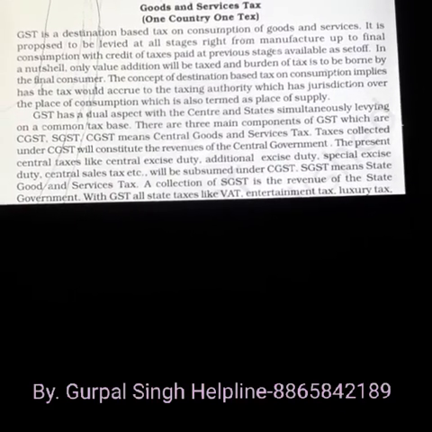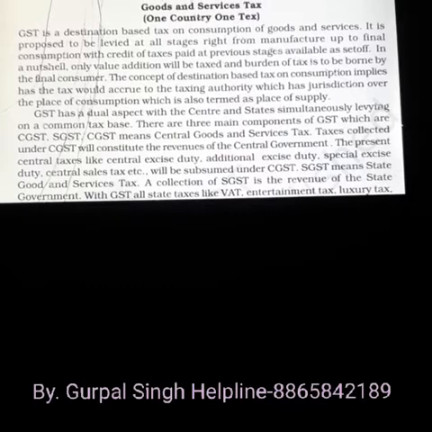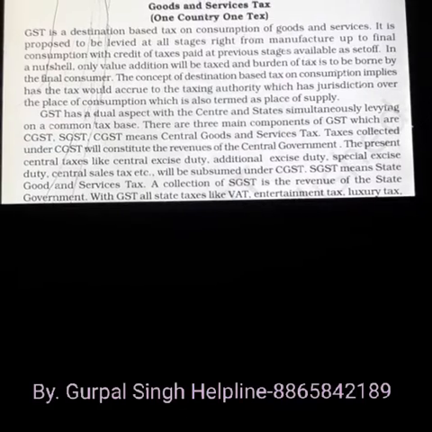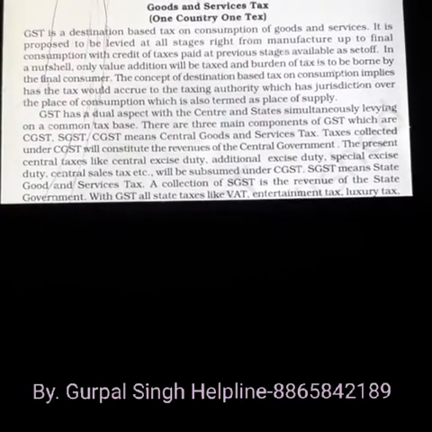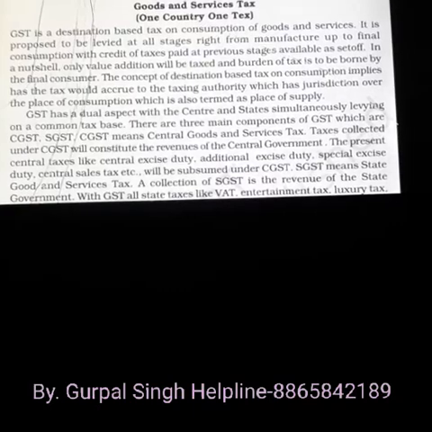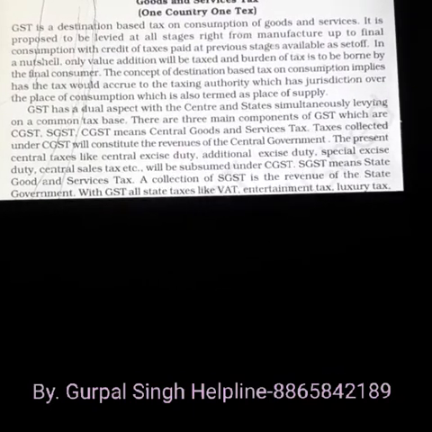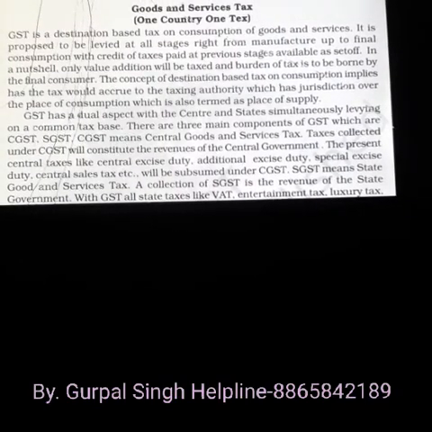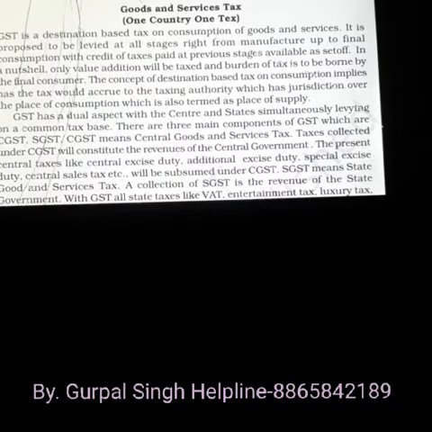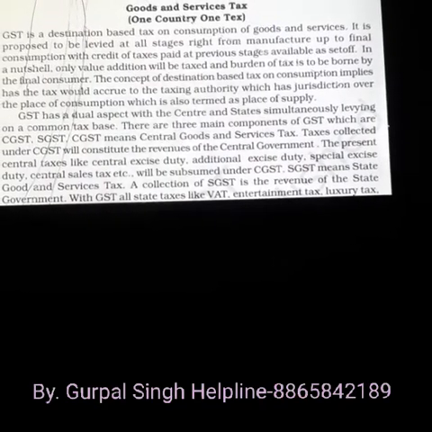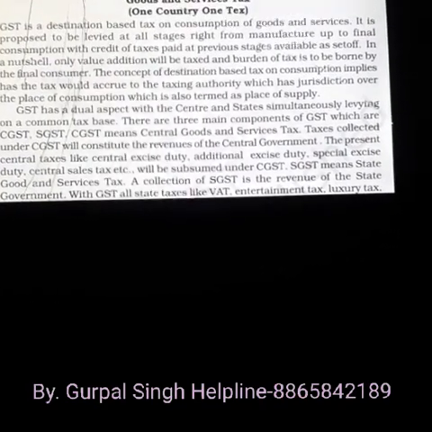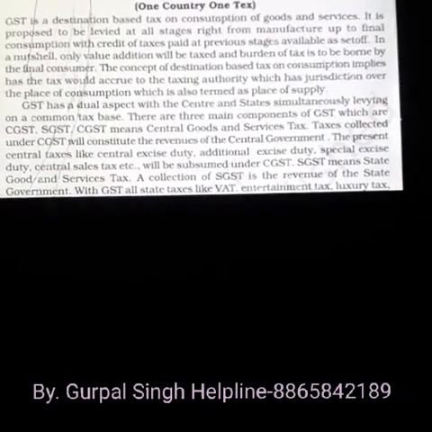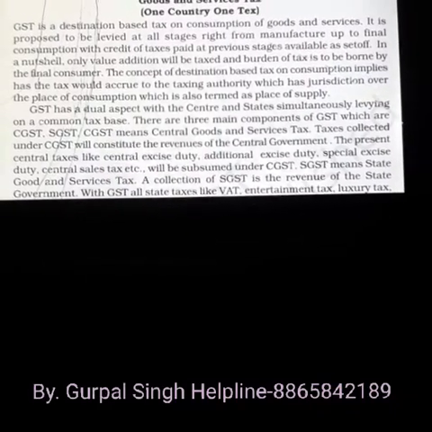It will be charged at every stage, and it will be set off till the last stage where the GST is paid. If you have purchased any raw materials as a manufacturer and paid GST, then you do not pay the GST again on that raw material. You have to pay the GST for the next stage, that is for manufacturing. The concept of destination based on consumption implies that the tax would accrue to the taxing authority which has jurisdiction over the place of consumption, which is also termed as place of supply. Wherever the products are supplied, at every step GST will be charged.